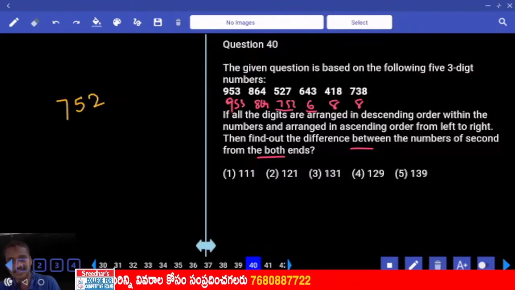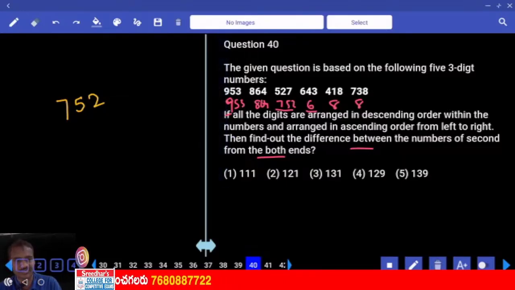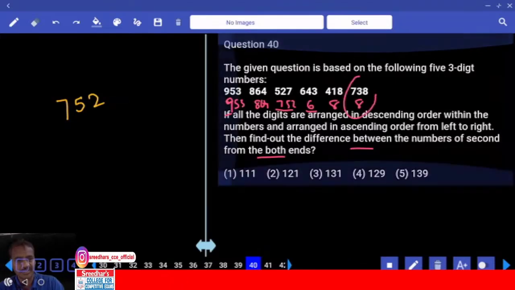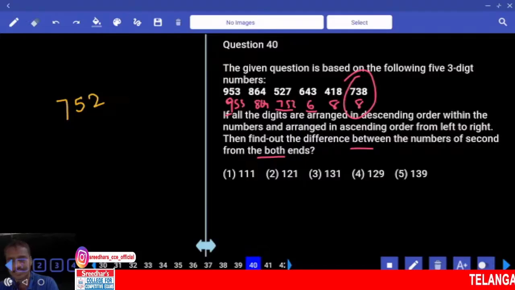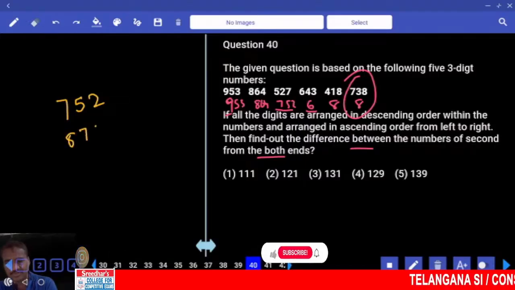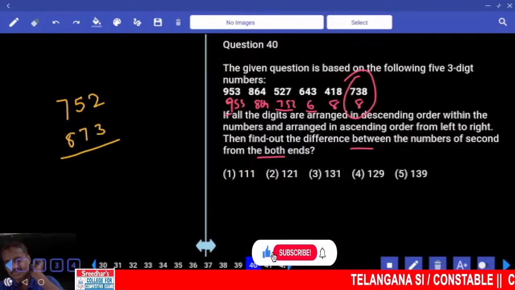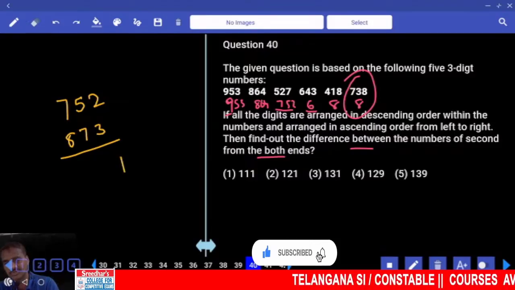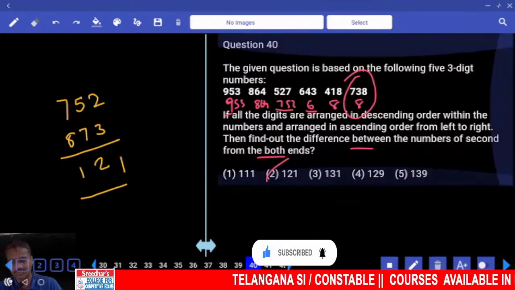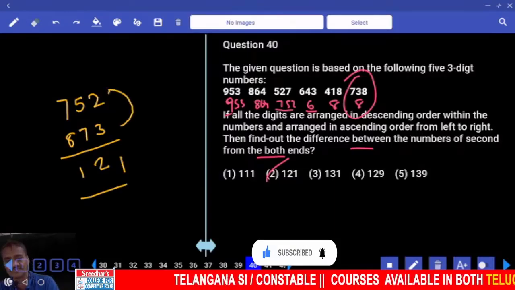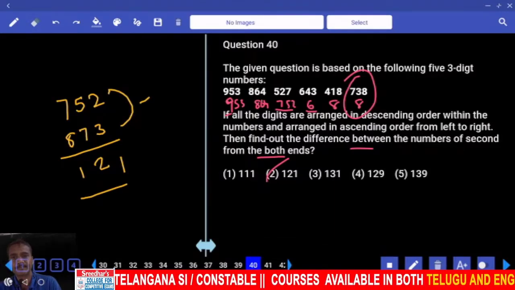Then what is the second highest? Second from the right means second highest. Now which would be the second highest? 9 is the first highest. Then 864, 873 and 841. And 873 is the second. Clear? 873. Now the difference between these two. What is the difference between these two? 3 minus 2 is 1, 7 minus 5 is 2, 121 choice. Then difference between these. Clear?